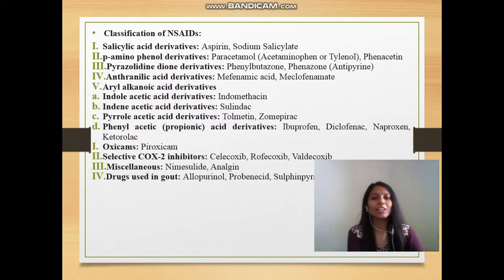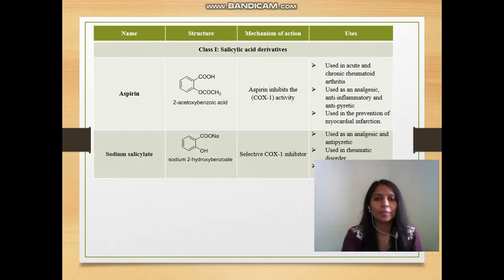Next we have the classification of NSAIDs. There are several classes based on their chemical structures, such as salicylic acid derivatives and para-aminophenol derivatives. We will discuss each class in detail. The first class is salicylic acid derivatives, the simplest class of NSAIDs, with aspirin and sodium salicylate. You know the structure of sodium salicylate, right? Aspirin is the acetyl derivative of sodium salicylate.